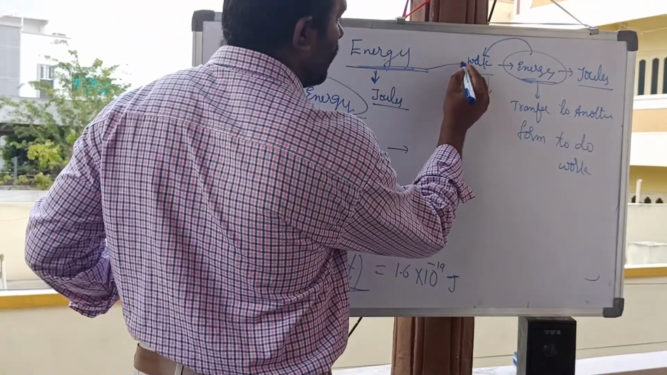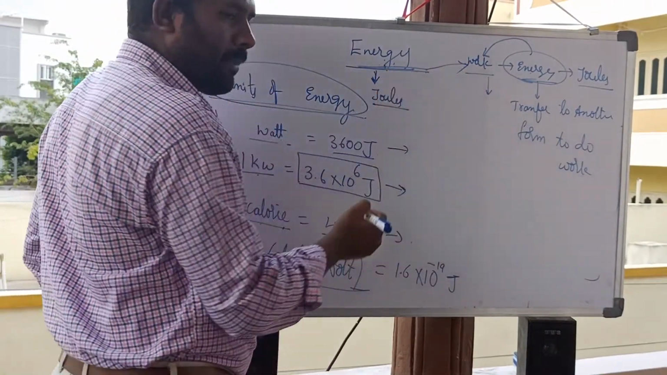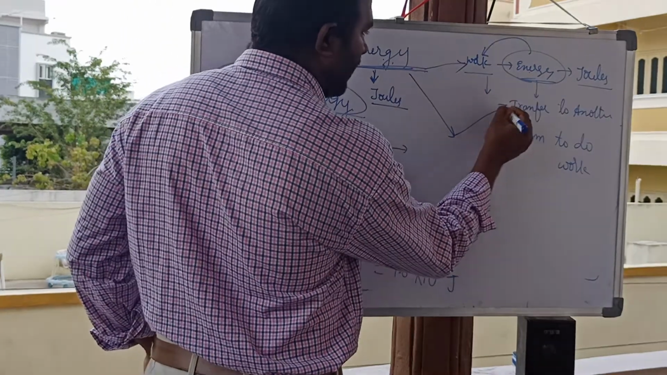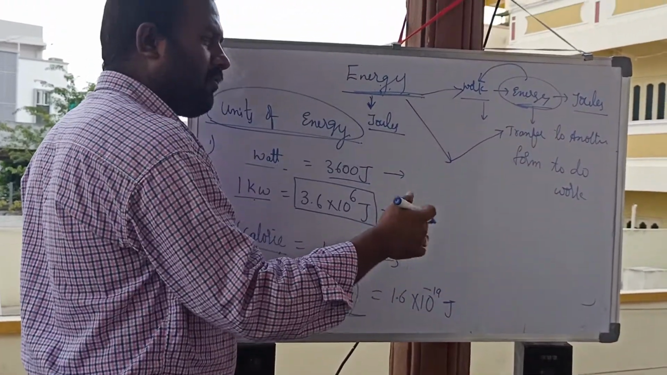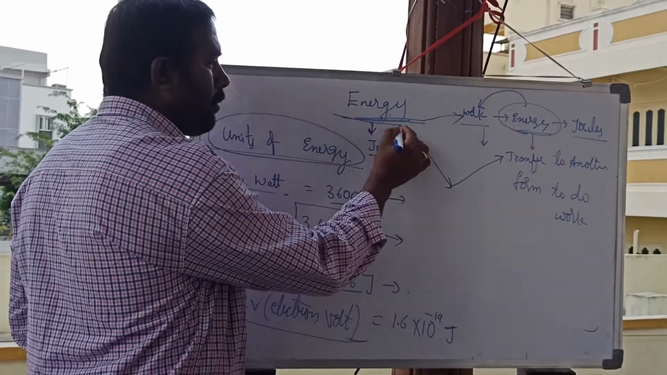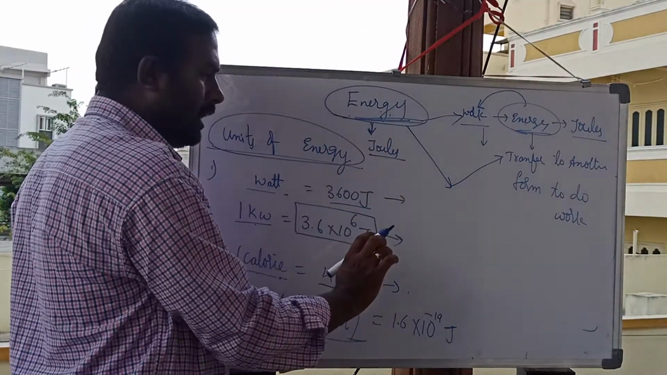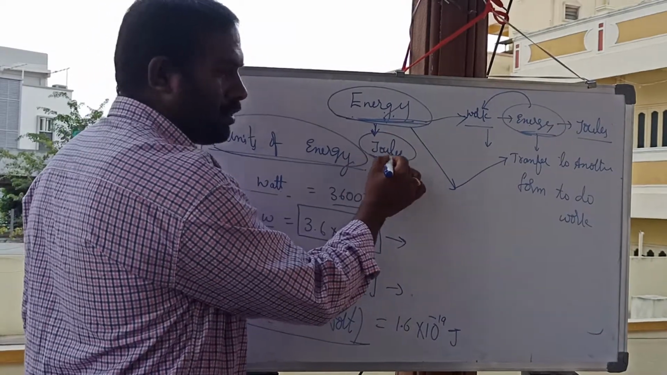Energy is related to the work. Energy is nothing but capacity to do the work. This energy will transfer into other forms to do different types of work. Work is dependent only on energy. That's why energy and work are interrelated, and its unit is joules.